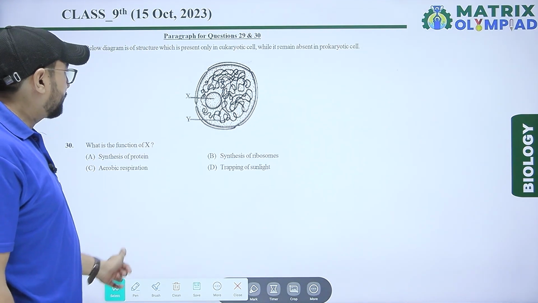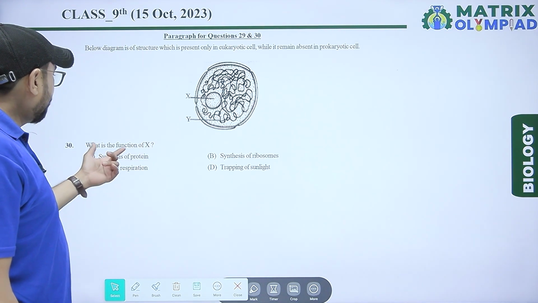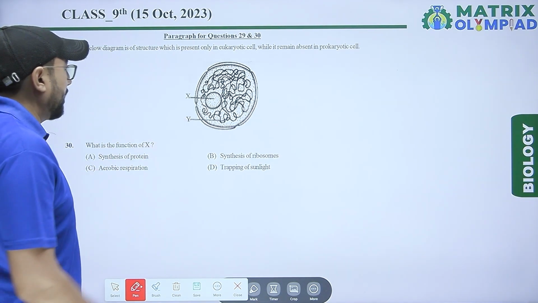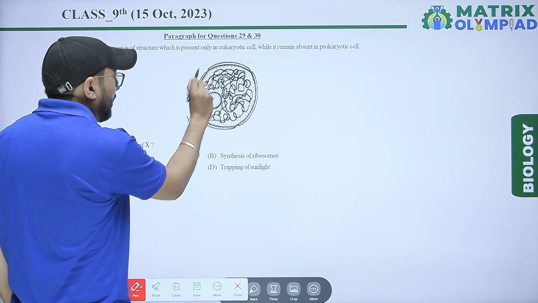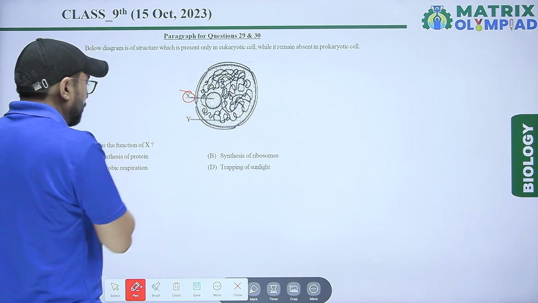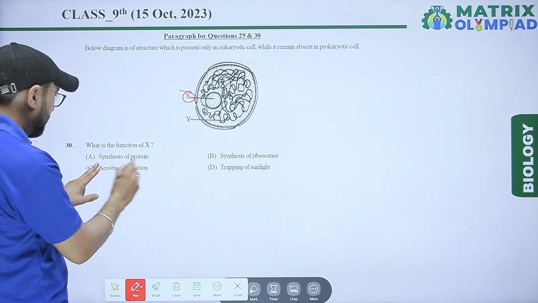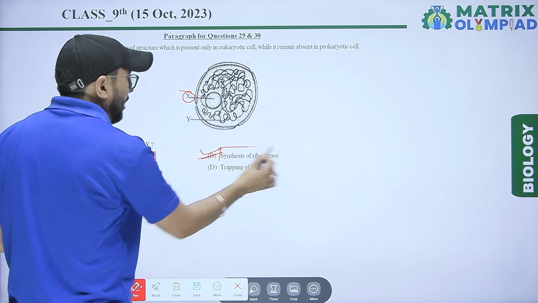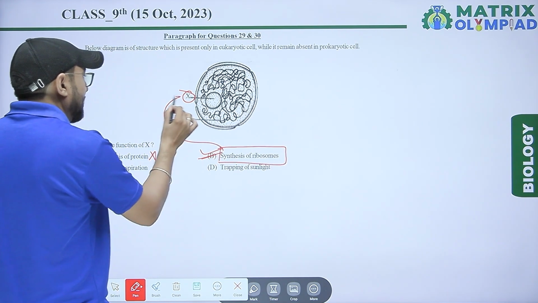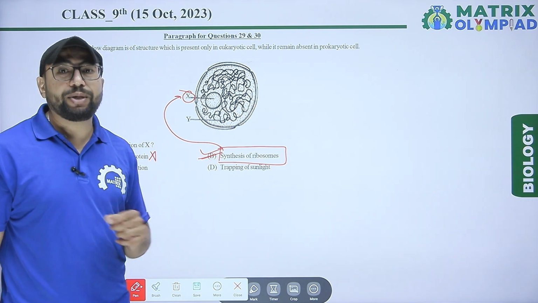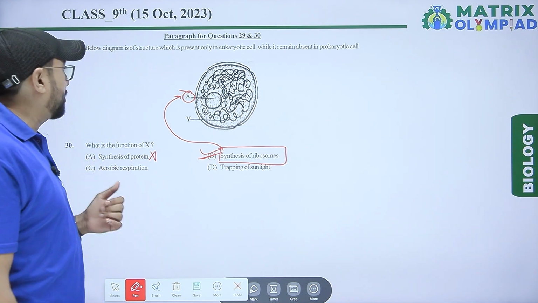Next one. What is the function of X? X is present in the nucleus. X is nucleolus. So, function, synthesis of protein? No. Synthesis of ribosome? That is the right answer. Ribosomal factory is X. So our correct option is B for the 30th question.